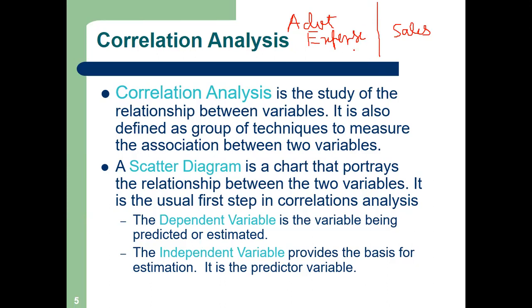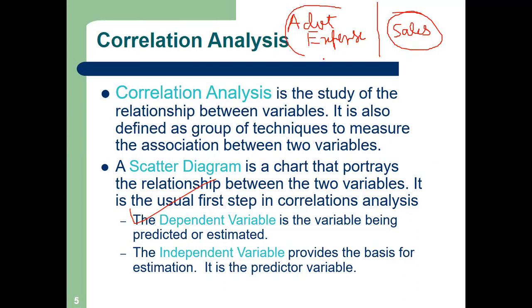So there is a concept of dependent variable (DV) and independent variable (IDV). The dependent variable is the variable being predicted. Generally the sales manager or the head of marketing in a company is interested in knowing the sales. This is the predicted variable, and the independent variable is the one that provides the basis for estimation.